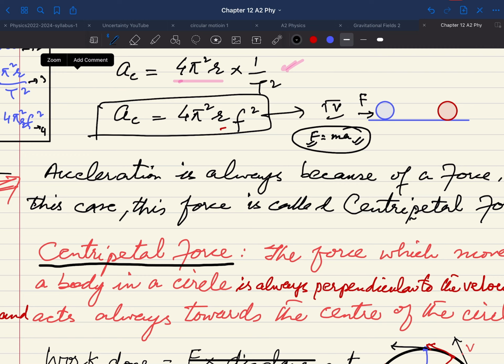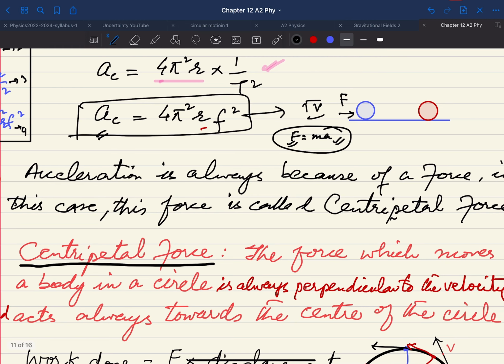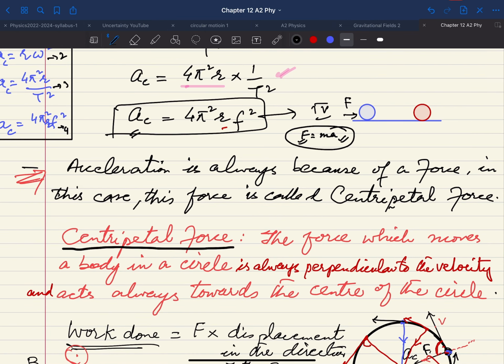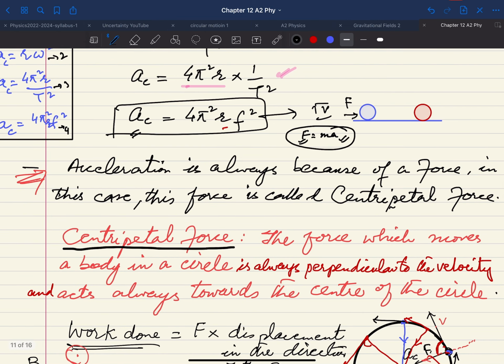So if you talk about acceleration, then of course you can talk about the force, which is the reason for the acceleration, or which is causing the acceleration. So acceleration is always because of the force.